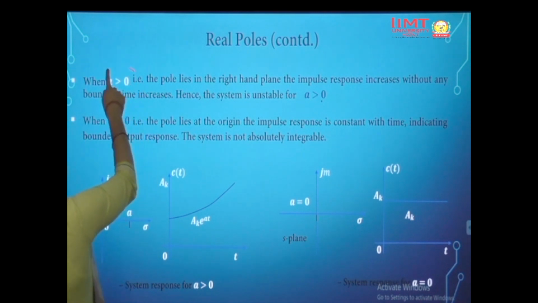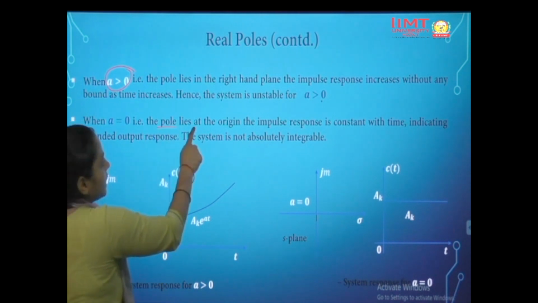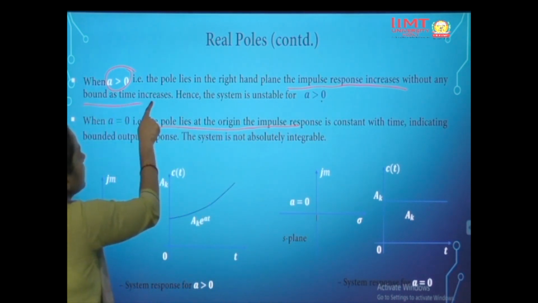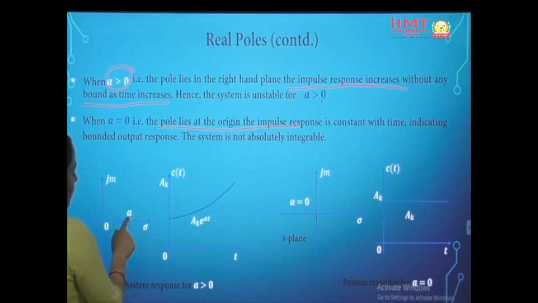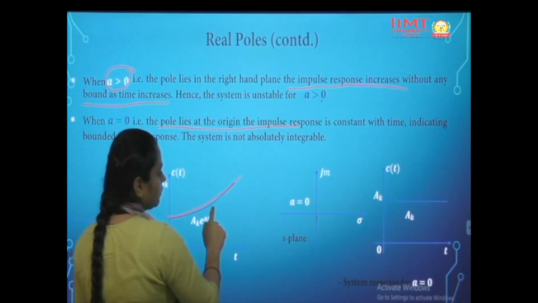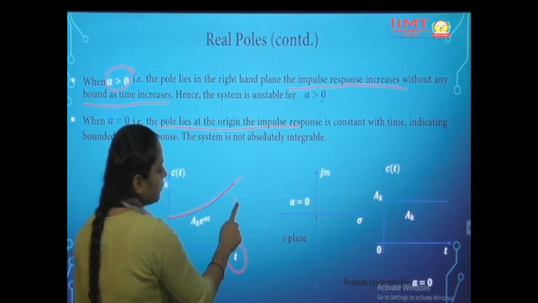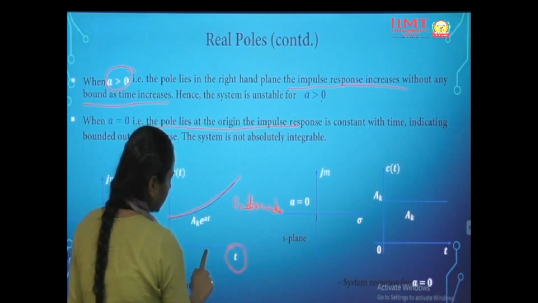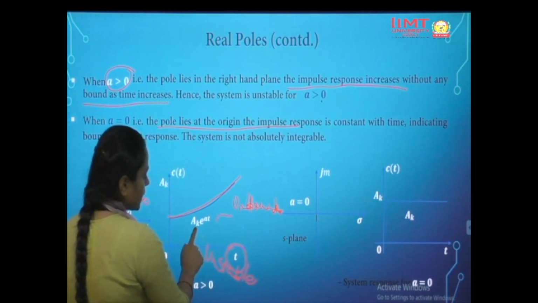Another condition is when a is greater than 0, that is, the pole lies in the right hand side of the s plane. The impulse response increases without bound as time increases. So as t tends to infinity, the output would also become infinity. For a greater than 0, we get an output like this, Ak e to the power at, which goes on increasing as time increases. So the output becomes unbounded. This system is unstable.